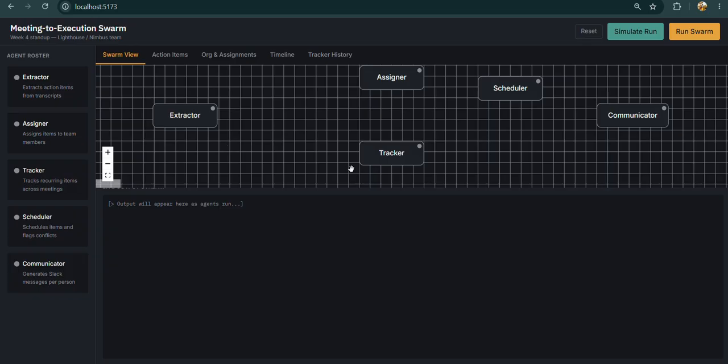Now the assigner. What the assigner does is quite interesting. It looks at your team and finds who does what. It looks at the employee, your teammate or colleague, sees the function of that employee, and checks whether it is right to assign that particular task to them.